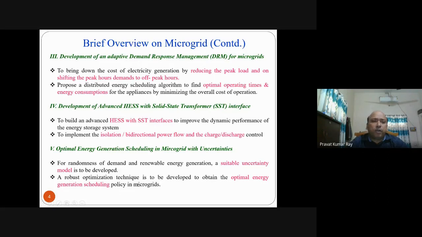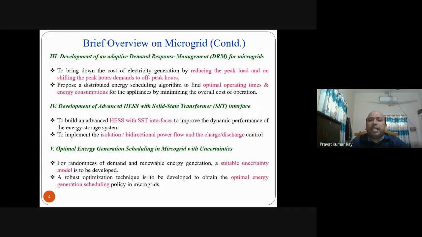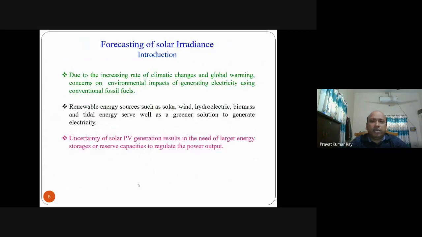So these are the different problems. First one is the forecasting and load management. Second one is regarding power quality improvement. Third one is regarding adaptive demand response management. Fourth one is regarding the hybridized storage system with SST interface, that development strategy. And fifth one is optimal energy generation scheduling in microgrid with uncertainty. So these are basically the different problems associated with microgrid. In order to increase the efficiency and performance of the microgrid, you have to take into account all these problems. So out of all these problems, one of the problems is the forecasting that I will discuss today.